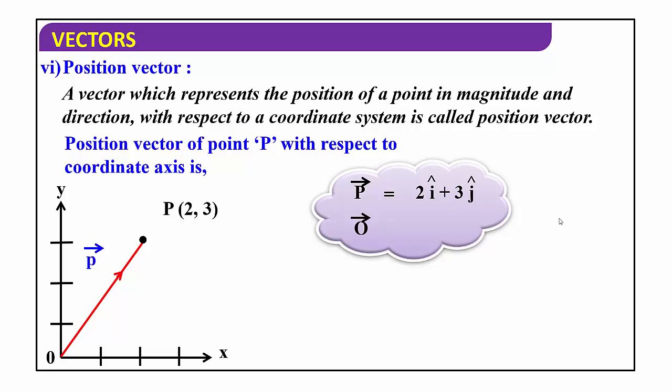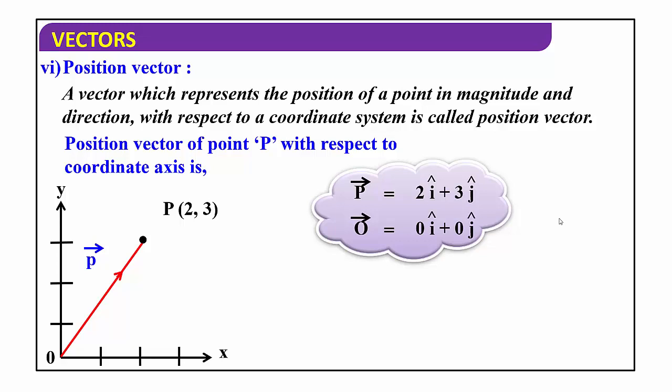Then where is the initial position? Initial position of the point P is at the origin. So at the origin its magnitude is 0 and there is no specific direction, so we consider the zero vector. Zero vector is represented by O. So vector O is equal to 0 i cap plus 0 j cap, because its initial position is at the origin of the coordinate system.